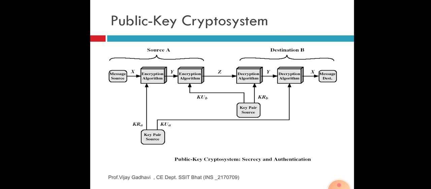This is all about the public key crypto system, secrecy and authentication, the most important topic in public key crypto system. This topic is also important in GTU examinations. Many times till date they have asked these questions in the final paper. It is 7 to 8 marks with a figure.